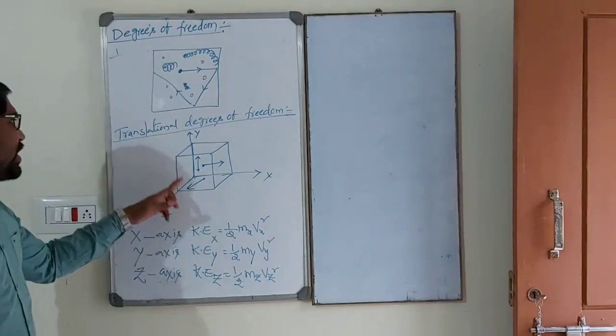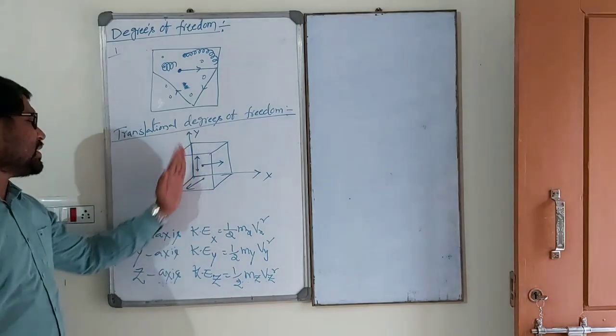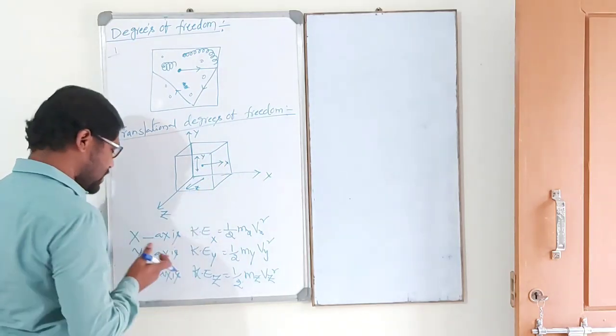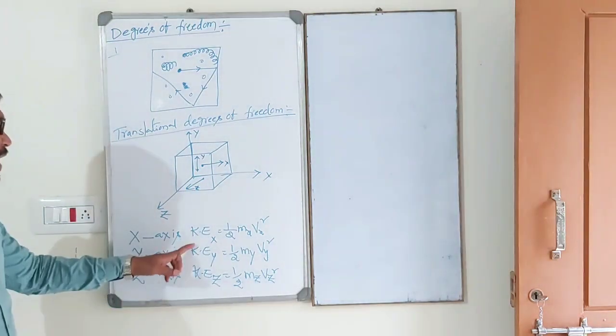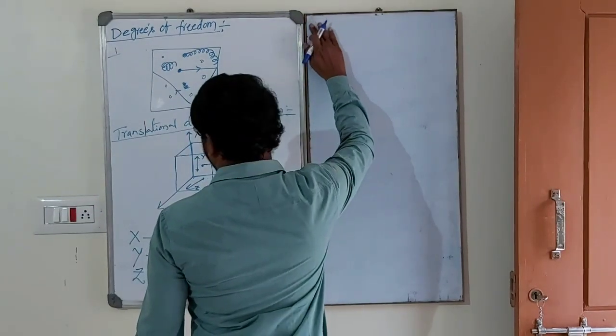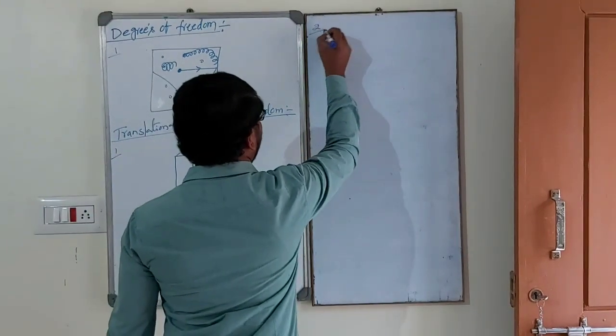Now translational means those are moving in a straight line. Suppose this is x-axis, y-axis, z-axis. X-axis translational, y-axis translational, z-axis translational. Next, again, this is the first one, this is the second one.